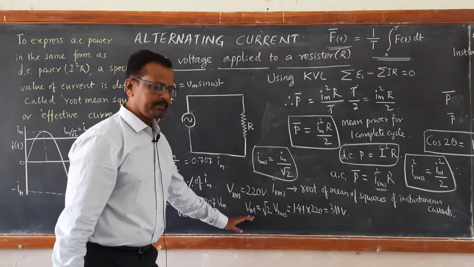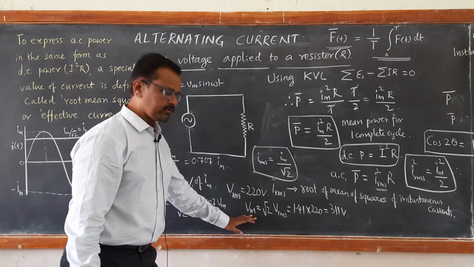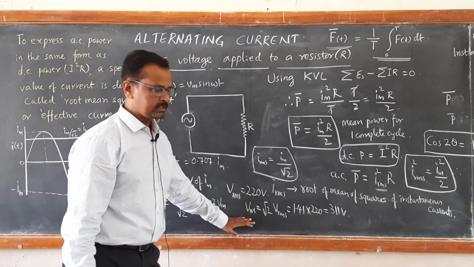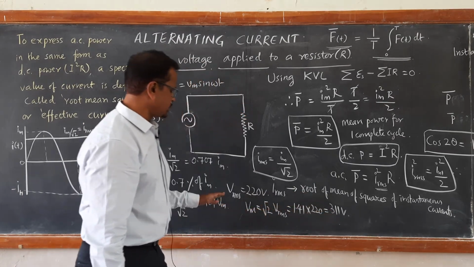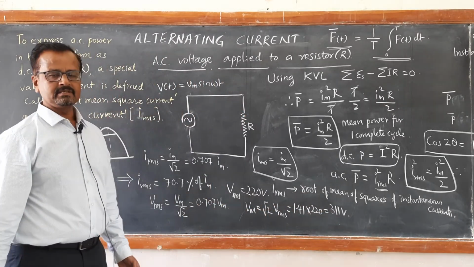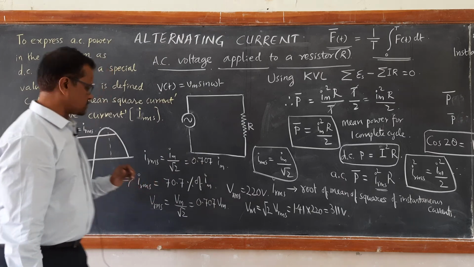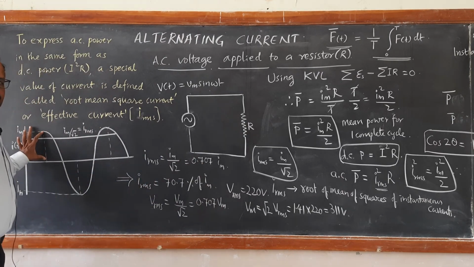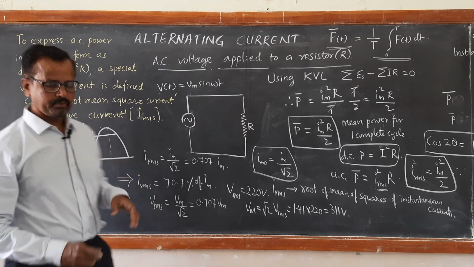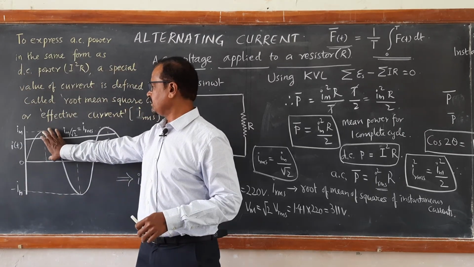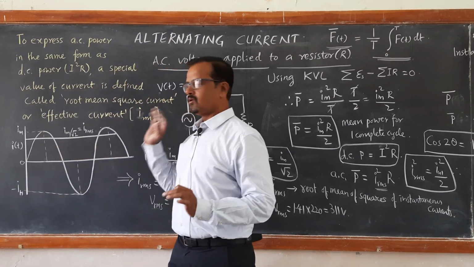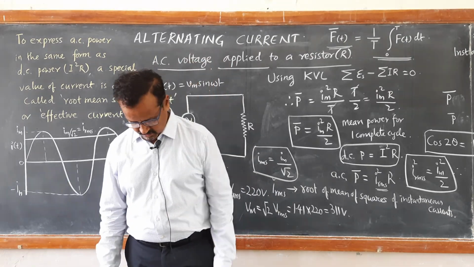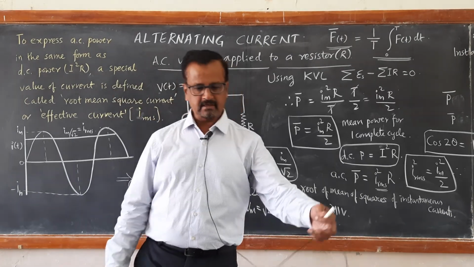So definitely the peak value of voltage, that is maximum voltage, is 311 volts, whereas Vrms is 220 volts. So if you draw the graph, the peak value of voltage will be 311 and Vrms will be 220. So that's how we need to understand in case of AC circuits.